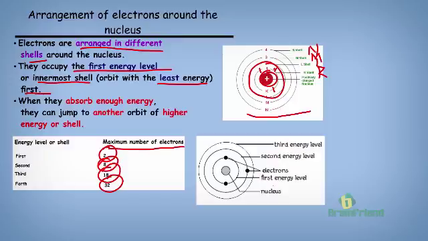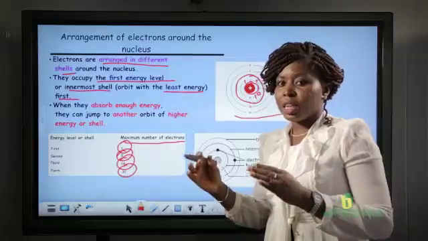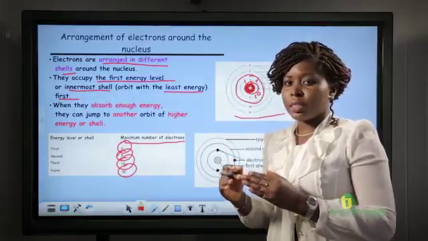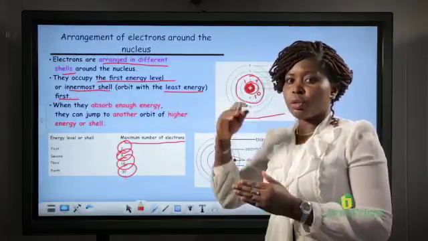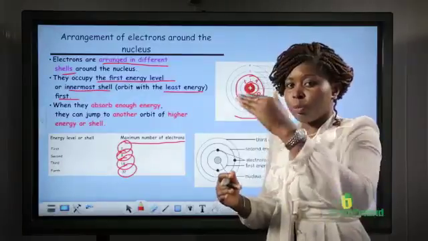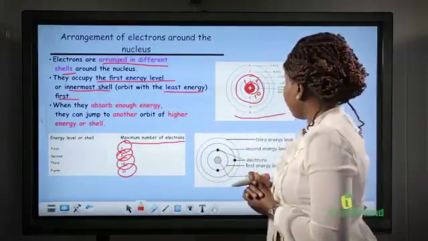So, it means that you cannot see an atom with electrons in the second or third shell and the first shell being empty. They have to start first from the shells with the least energy and then move on to the next shell, and then they keep filling until they are finished.